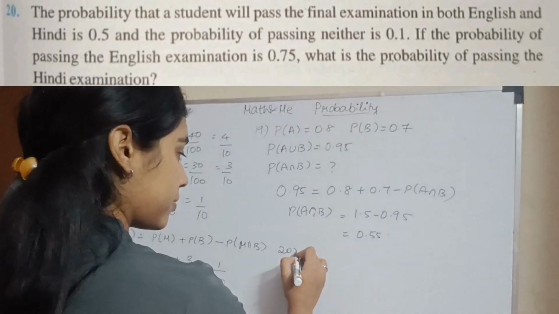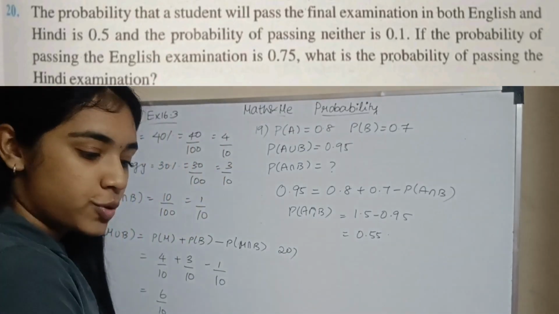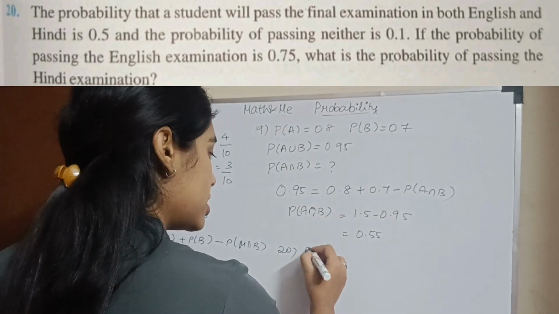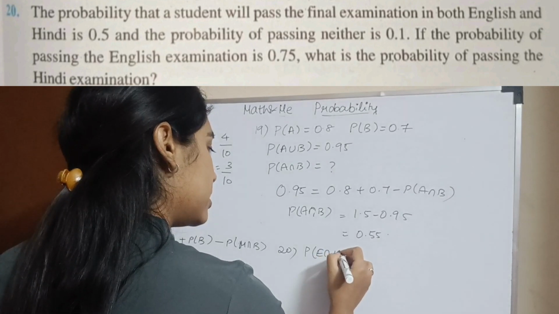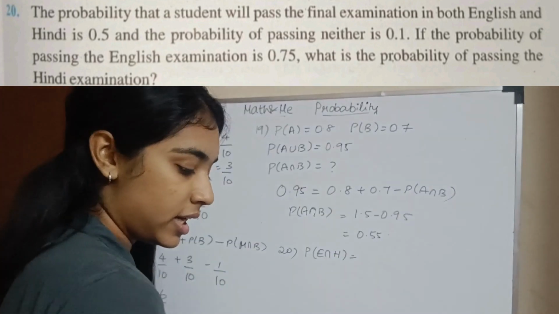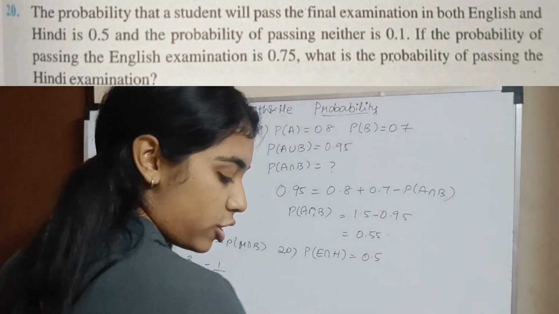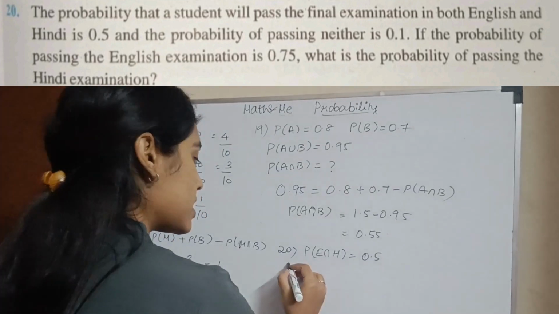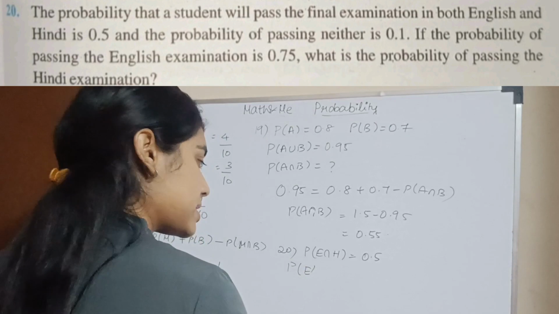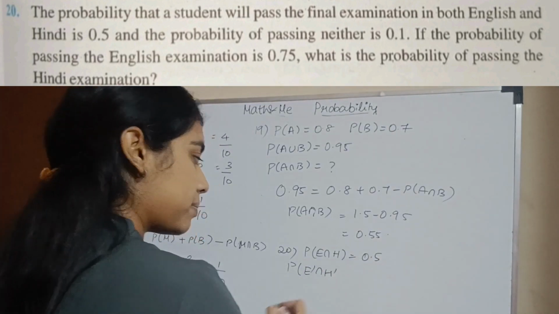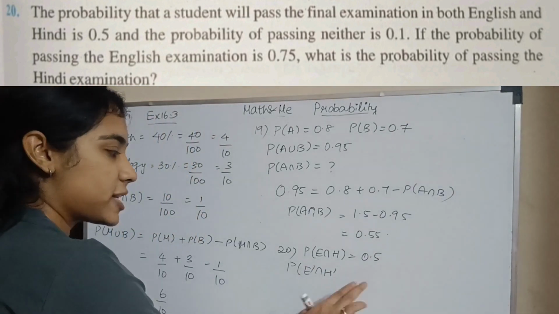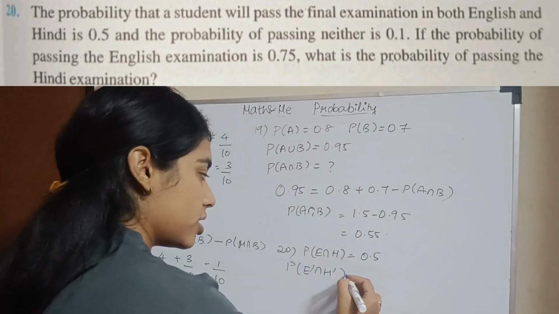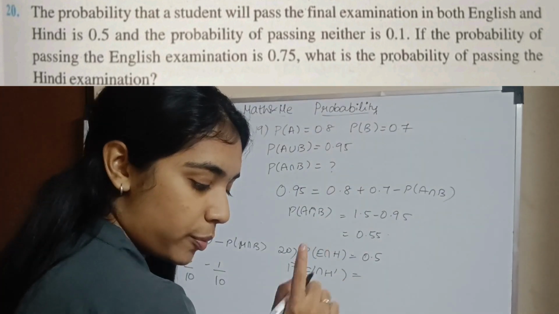Next question. The probability that a student will pass the final examination in both Hindi and English is 0.5. And the probability of passing neither, which means the person did not pass English and did not pass Hindi, so not E and not H, it is an intersection. Neither is 0.1.